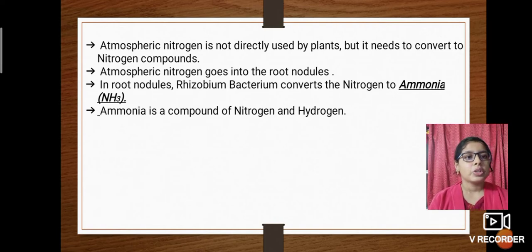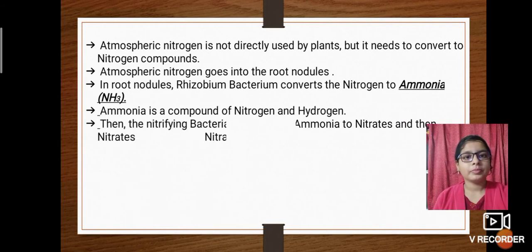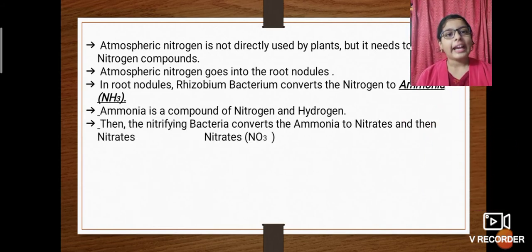Okay, so the second step, keep in your mind, guys: the rhizobium bacteria present in root nodules convert the atmospheric nitrogen to ammonia. Alright. Then the nitrifying bacteria convert the ammonia to nitrates, and nitrates have the chemical formula NO3.